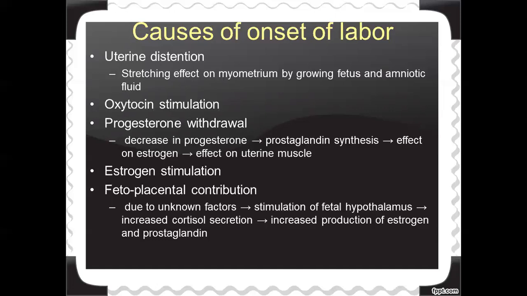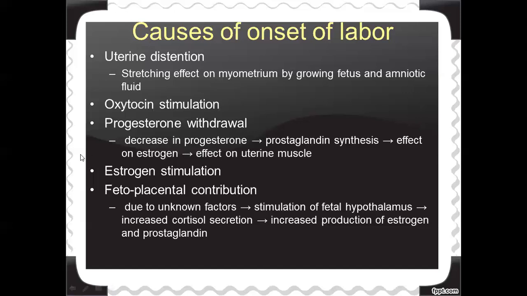The progesterone in her body will decrease, and that decrease in progesterone causes prostaglandin synthesis. Then once the prostaglandin synthesis occurs, the estrogen will have some effect, and that increased effect of estrogen produces an effect on the uterine muscles. So what is that effect? Uterine muscles will start to contract and retract.